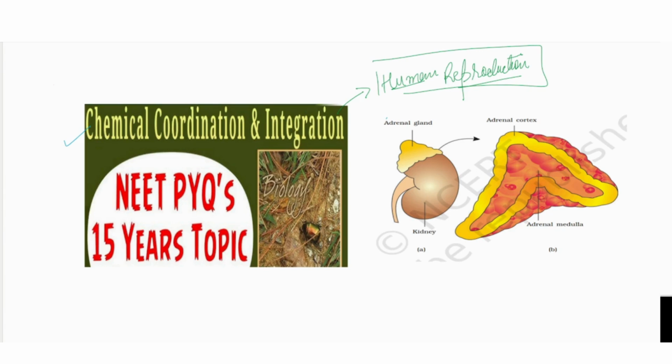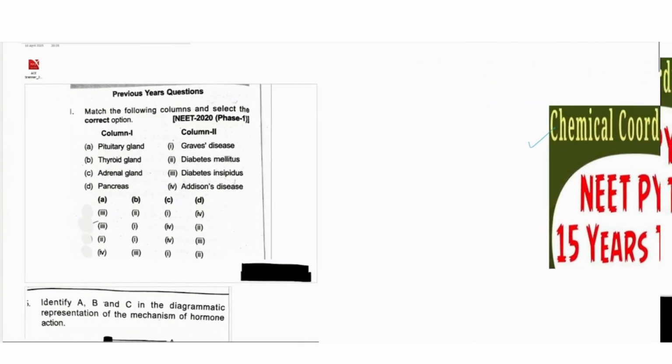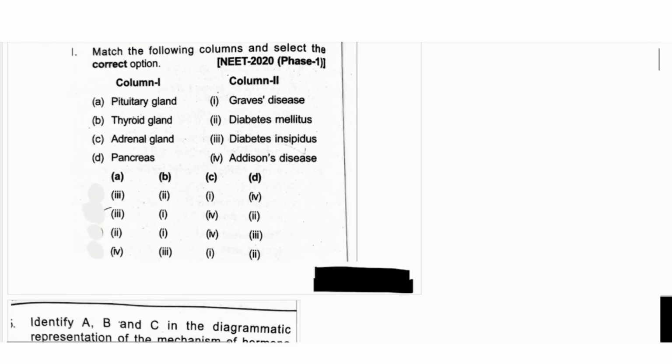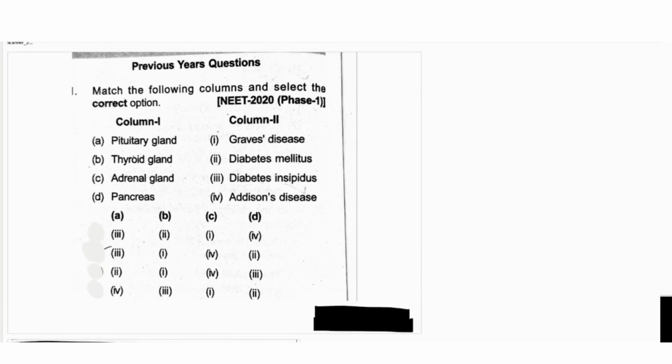So for that we should know the chemical coordination and integration previous year questions. I hope that you all have revised properly and prepared very well for this chapter. Okay, so let us start. Here question number one is in front of you, that is matching. It is asking for matching the correct option.